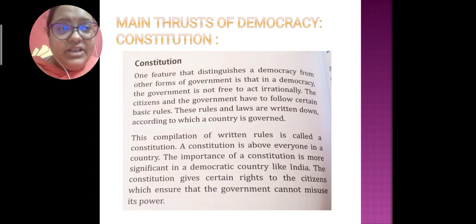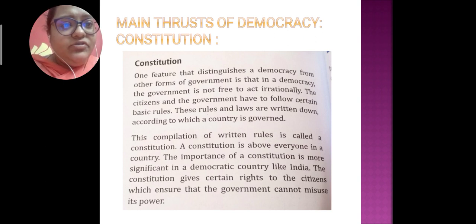One feature by which a democracy is distinguished is that the government acts impartially, rationally, and follows the constitution. Certain rules and laws should be laid down for a country in the form of a constitution, a compilation of written rules.